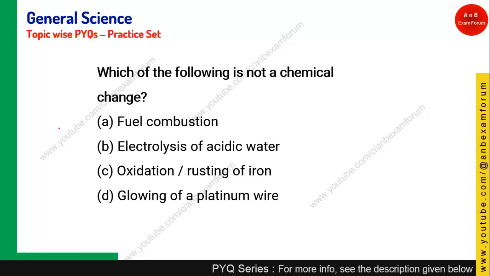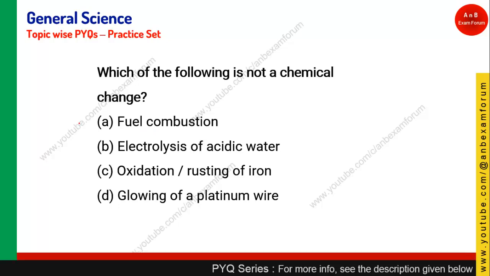Which of the following is not a chemical change? Fuel combustion, yes, it is a chemical change, so this is incorrect. Electrolysis of acidic water, it is again a chemical change. Oxidation or rusting of iron, it is again a chemical change. So glowing of platinum wire is a physical change and it's not a chemical change. So option D is the right answer.